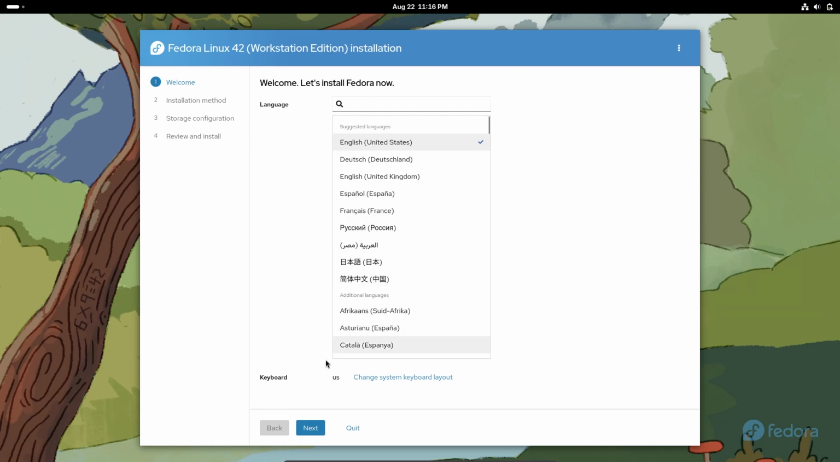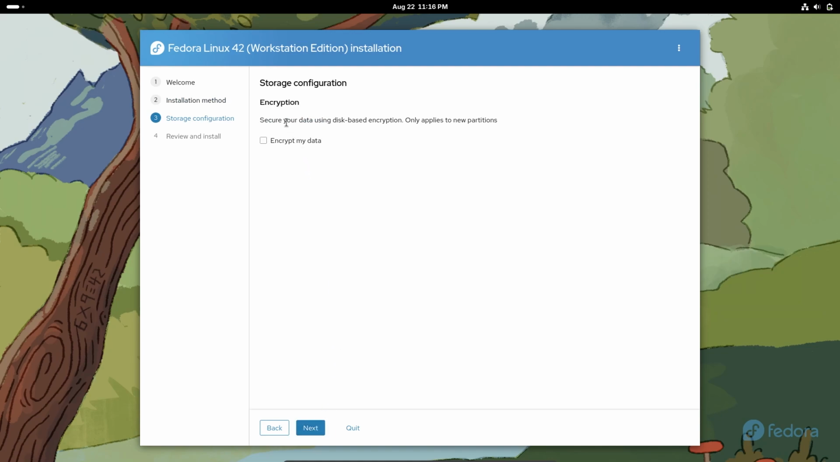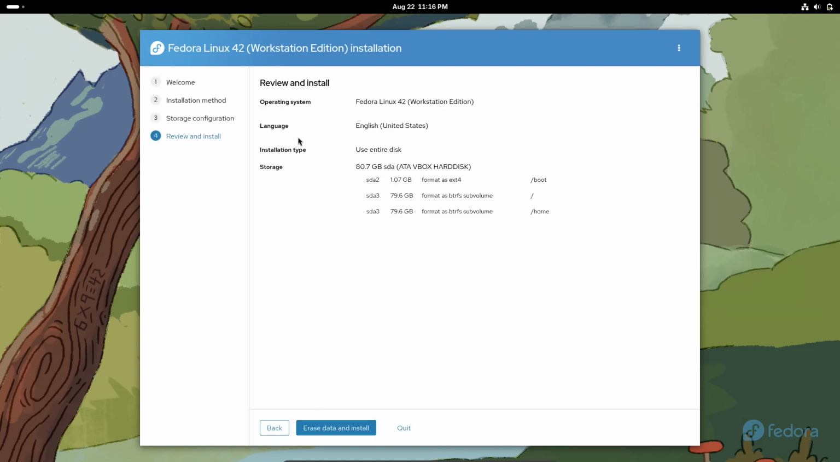Select your language. On this page, we need to choose the hard drive that we want to use. In my case, it's selected automatically, but if it isn't, you can go to Change Destination and select your disk. Also, if you want to secure your disk, you can use this encryption setting, but I won't use it now. This is the summary of the setup. Look at this carefully, and if everything is right, you are good to go.